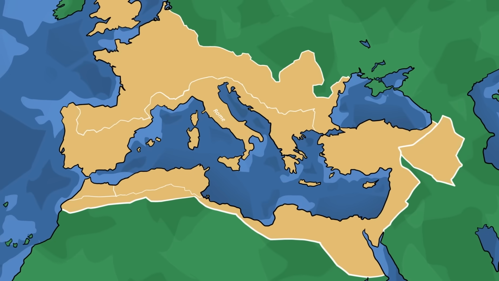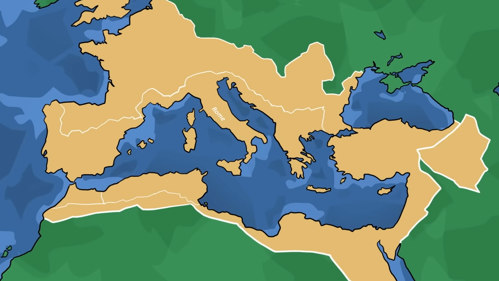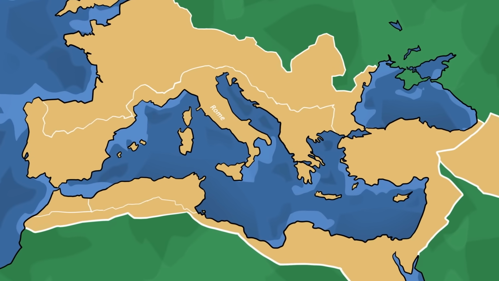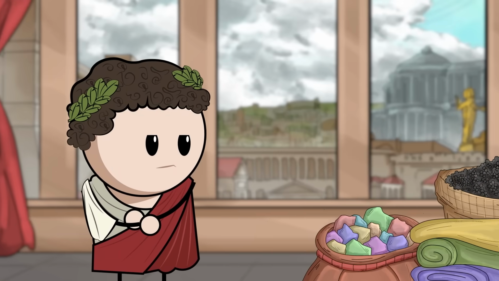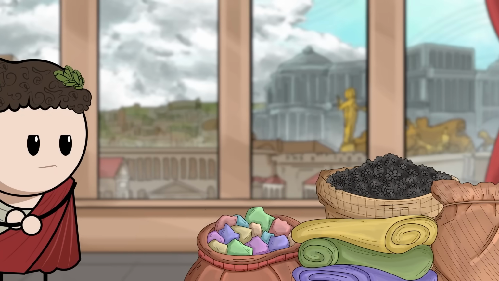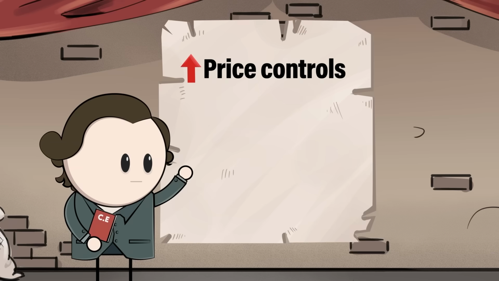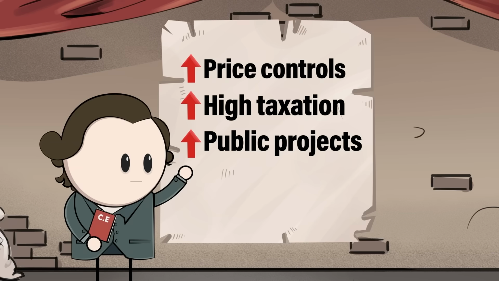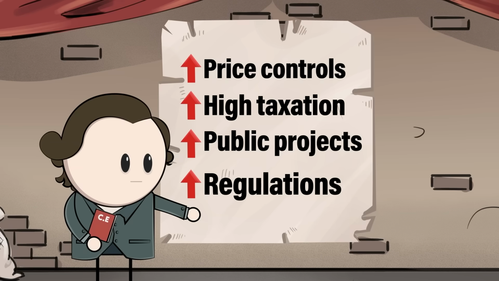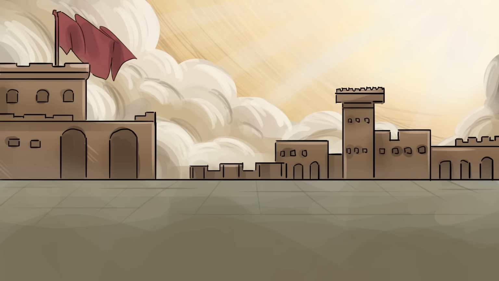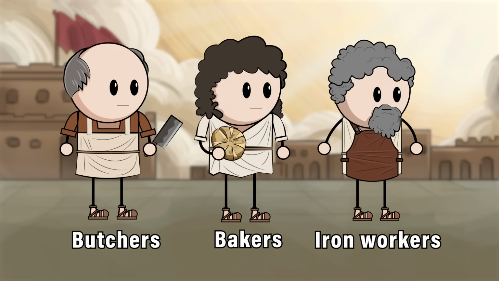In the late years, ancient Rome's economy increasingly became more of a centrally planned economy, where the government had significant control over resource allocation and production. And this included a rise in state-controlled industries, price controls, high taxation, large public projects, and growing regulations. And with a growing military and government bureaucracy, the weakness lay in the large administrative costs and decline in productivity. Many professions, including butchers, bakers, and iron workers, were ruled by strict government regulations.